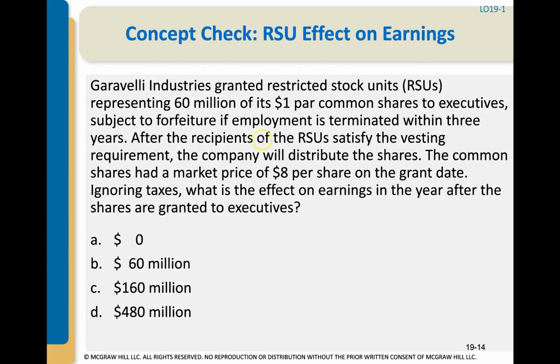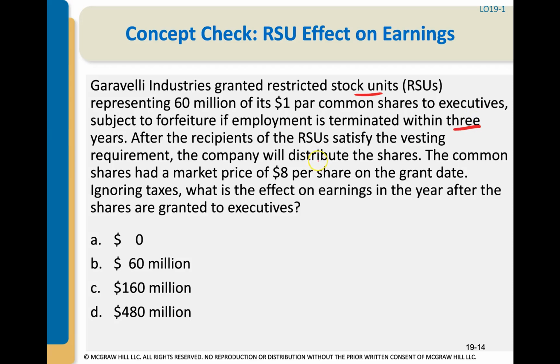Okay, another last final concept check. Garavelli Industries granted restricted stock units representing 60 million of its $1 par common shares to executives, subject to forfeiture if employment is terminated within 3 years. So now we have a 3-year vesting.